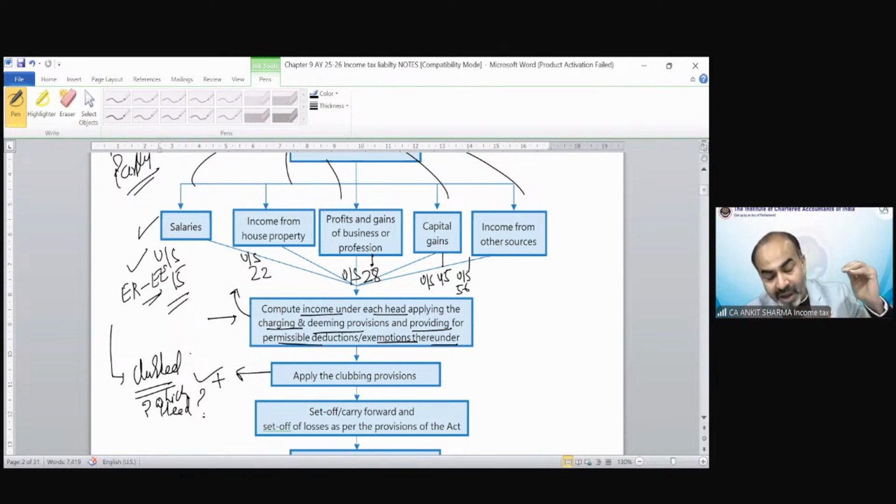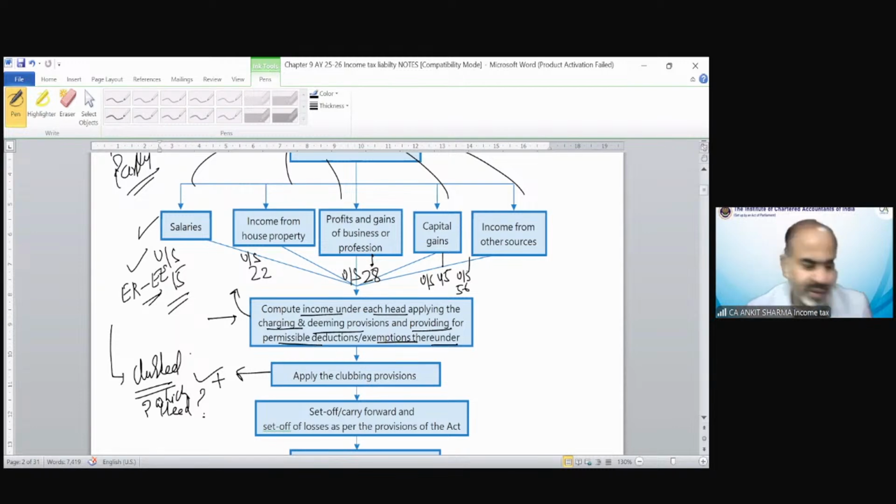So the income which is going to be clubbed in the hands of the assessee would be shown under the same head of income in which it would have been shown if there were no clubbing provision. So if a wife is earning salary income and due to some provision that salary income needs to be clubbed with the income of her husband, then under the salary head only, that income is going to be clubbed in the hands of her husband. I hope it's clear. Okay?